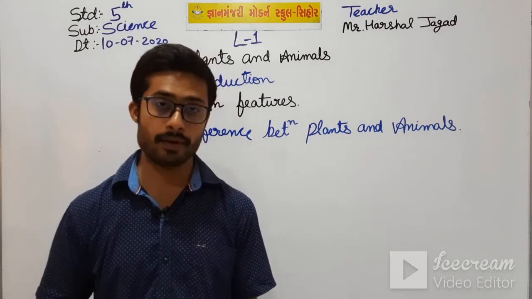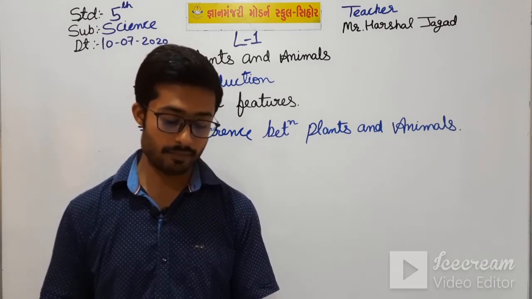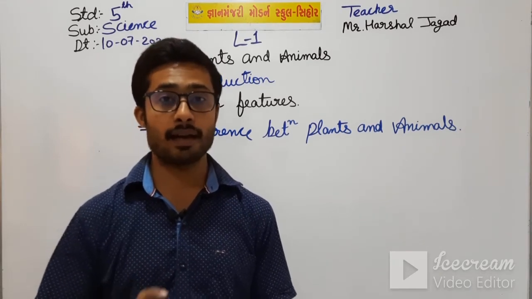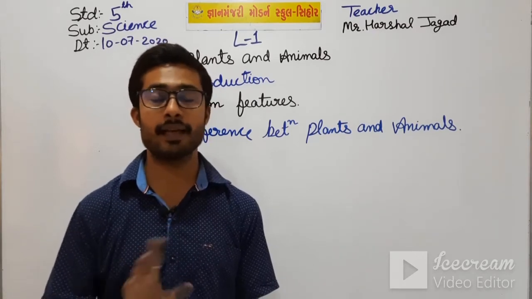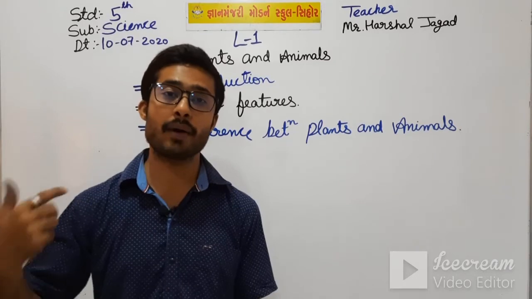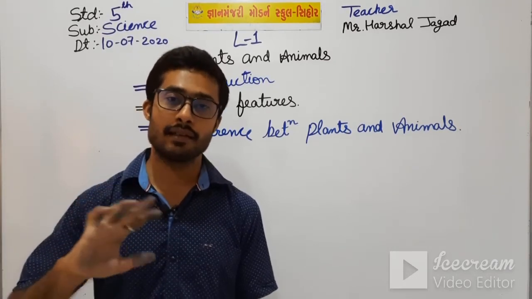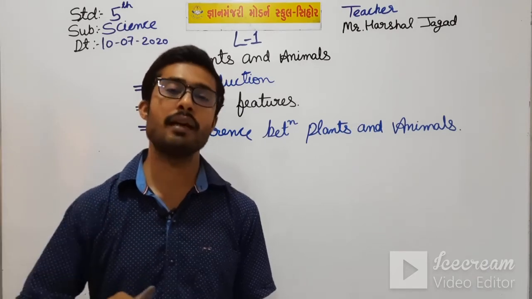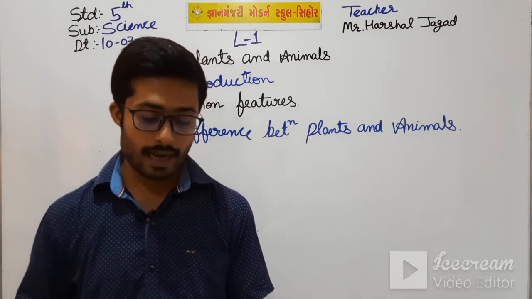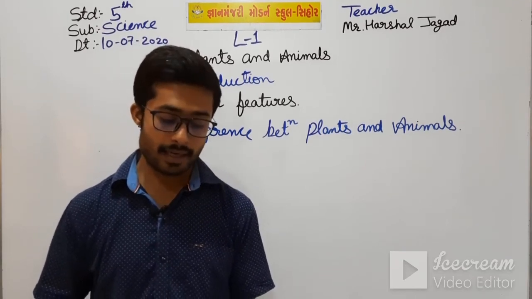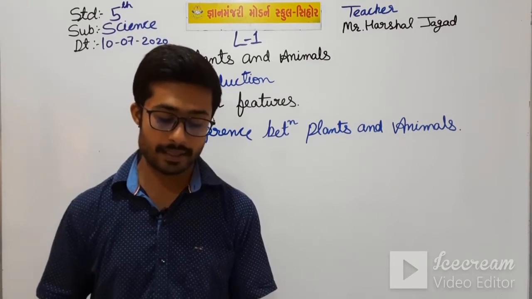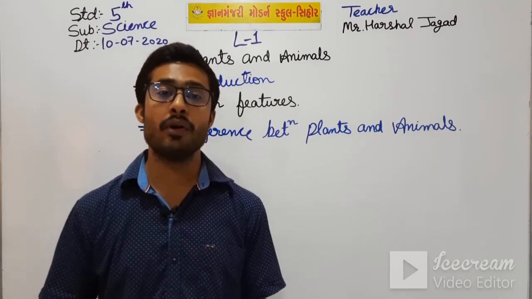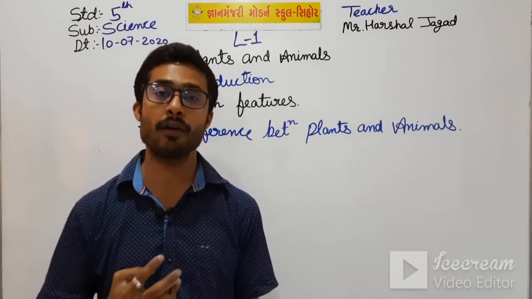Third point, the plants are fixed to the ground, but some parts of a plant show movement. Means plants are at a fixed point, they don't move, but the plant parts, branches, leaves and other parts, move slightly due to air or wind. And third point, animals move from place to place in search of food and shelter. Animals move to find food and shelter for them.